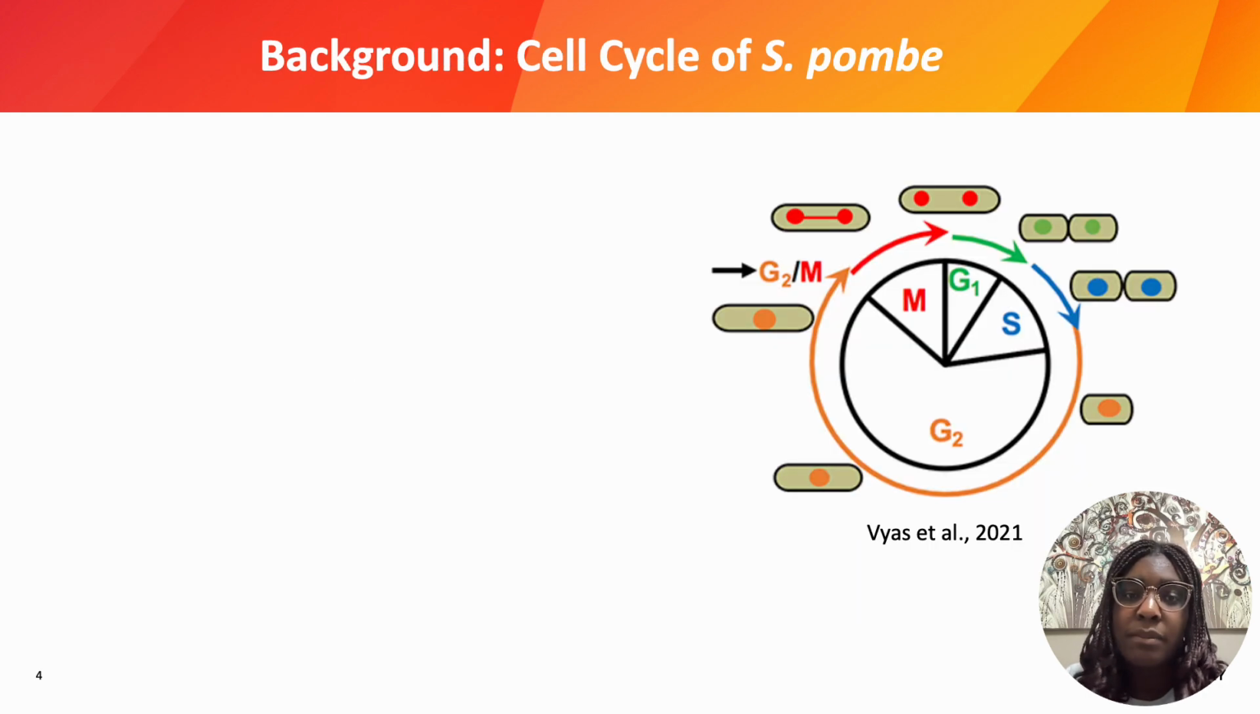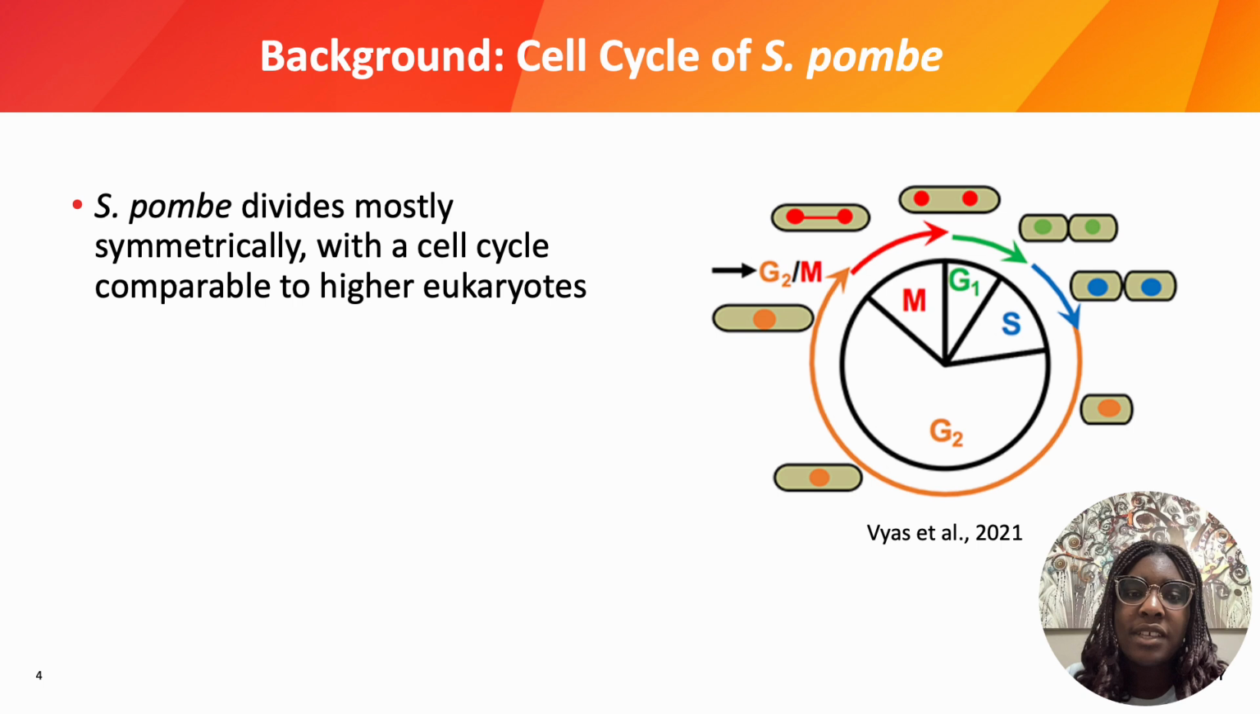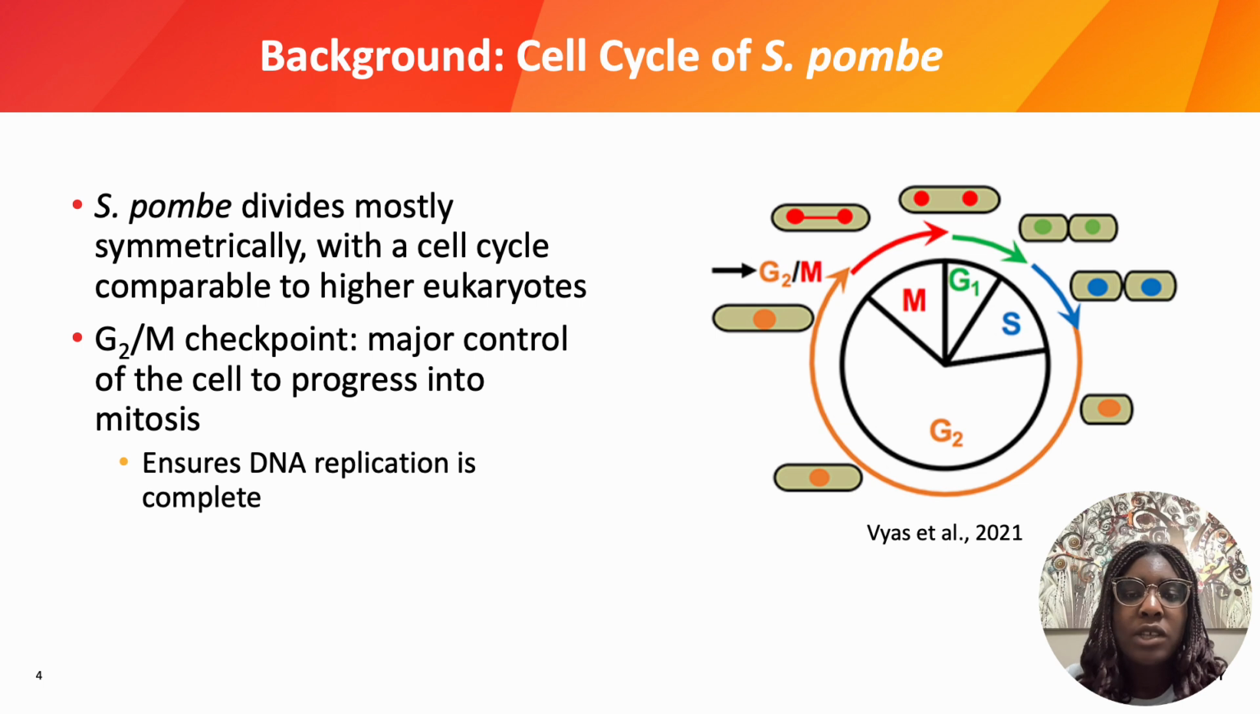Pombe divides mostly symmetrically, with a cell cycle that is comparable to higher eukaryotes, which means that it shares many similarities with human cells. My focus was on the G2M checkpoint, which ensures that DNA is fully copied before mitosis.